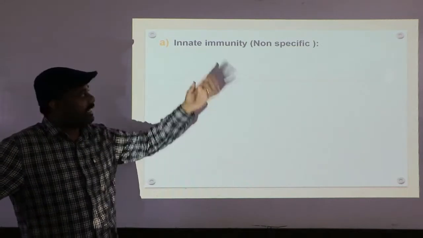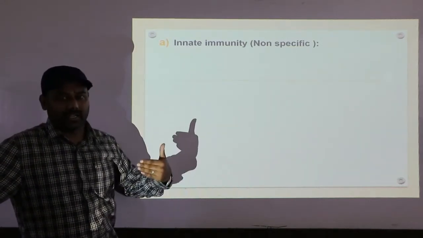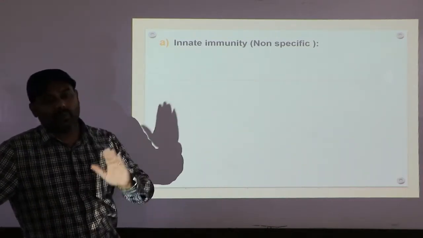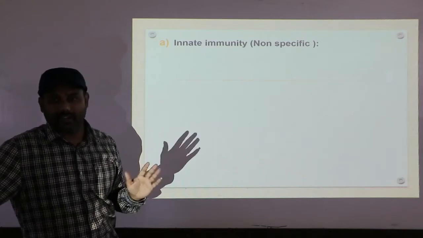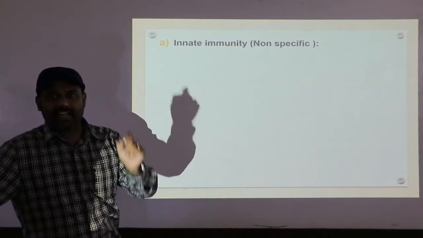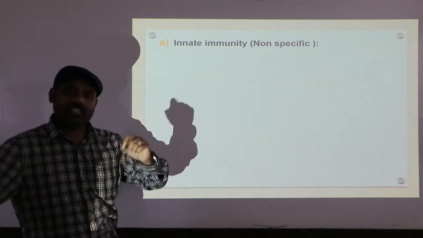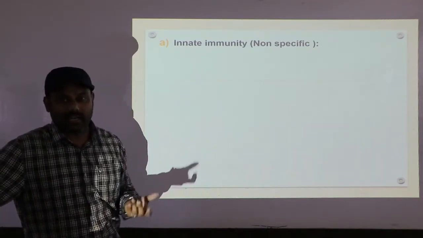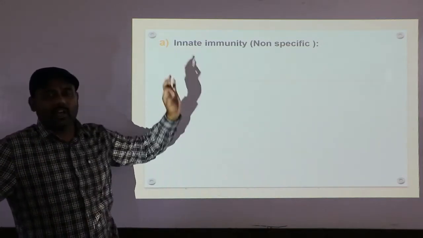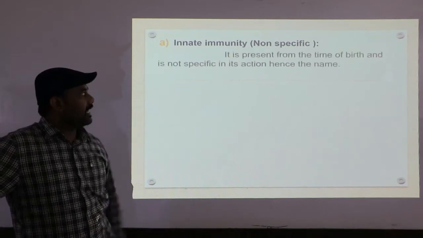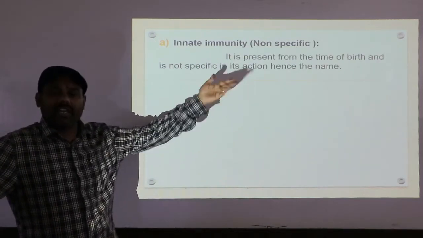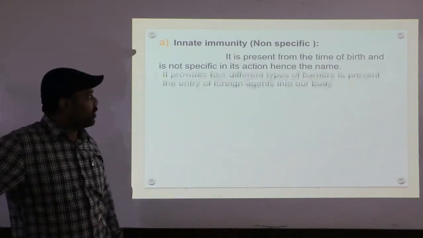It is never concerned with whether it is a bacterium, virus, protozoan or helminth. Whatever it may be, once it is considered non-self, or a foreign particle or substance, it is going to prevent that entry. Hence it is present from birth and not specific in its action, hence the name non-specific immunity.